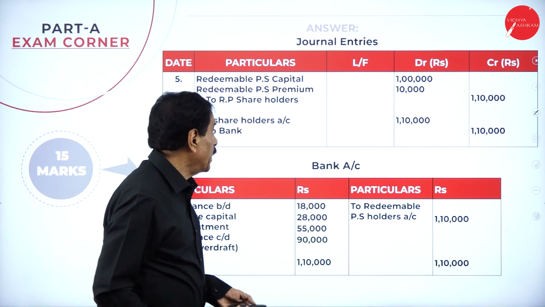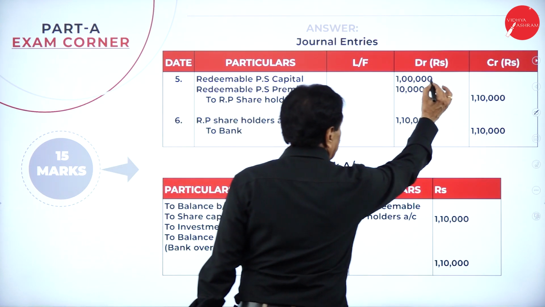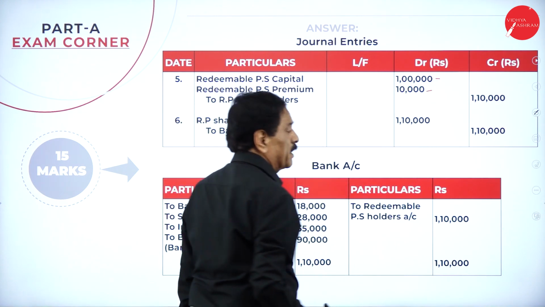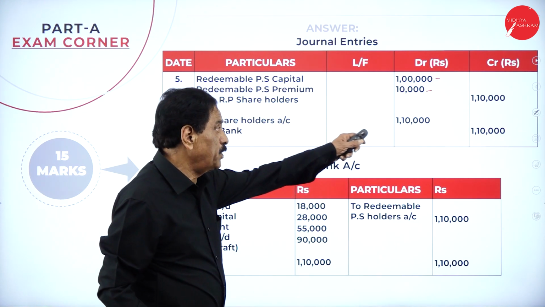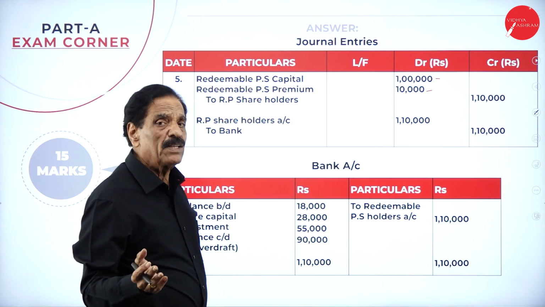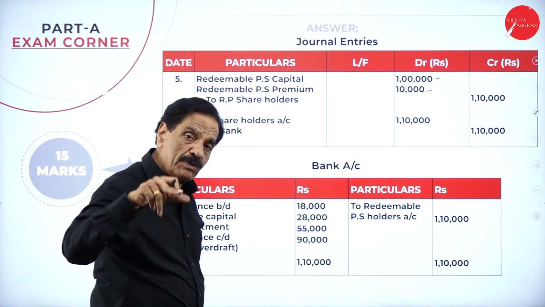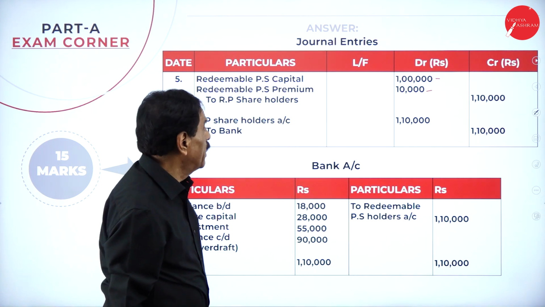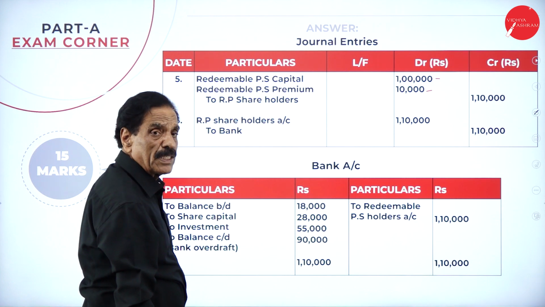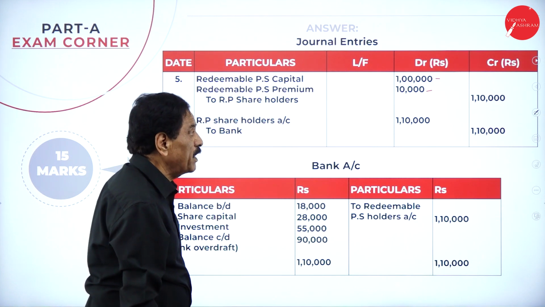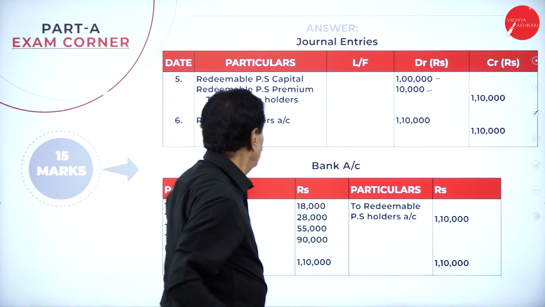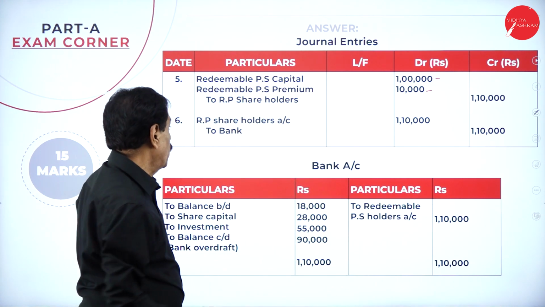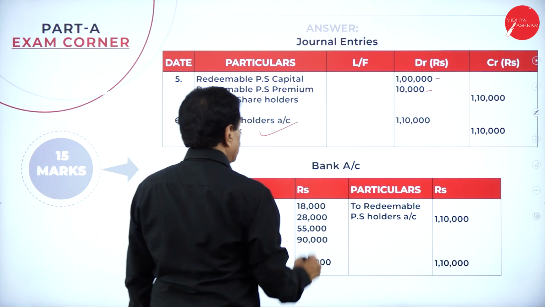Then you have to pay back now. Redeemable preference share capital account debit 1 lakh, redeemable preference share premium account debit 10,000, to redeemable preference shareholder account 1 lakh 10,000. Just a transfer entry. Before paying, it will be transferred to the shareholder account. Now pay back. Redeemable preference shareholder account debit 1 lakh 10,000 to bank account 1 lakh 10,000. This is paid out.